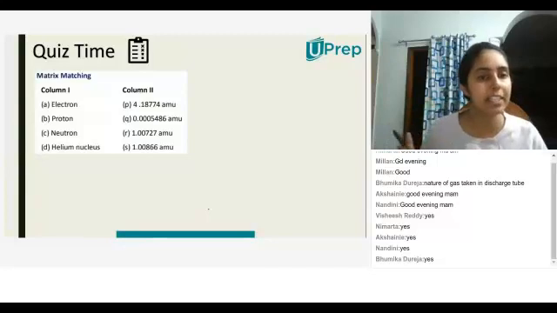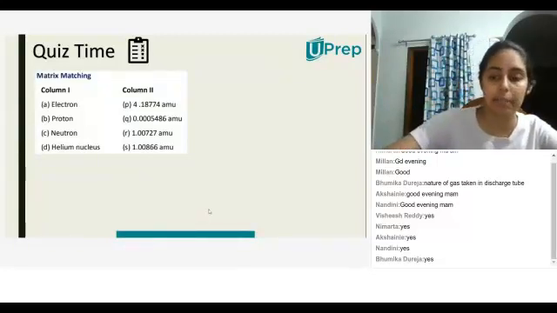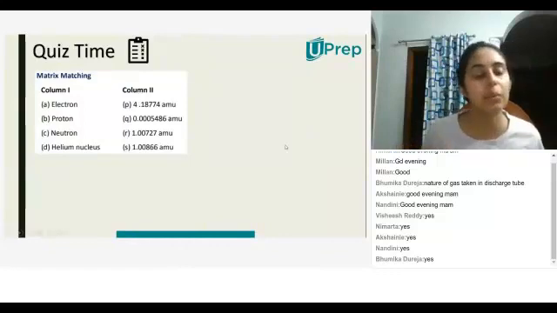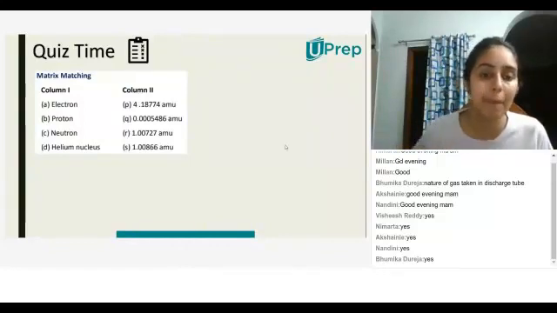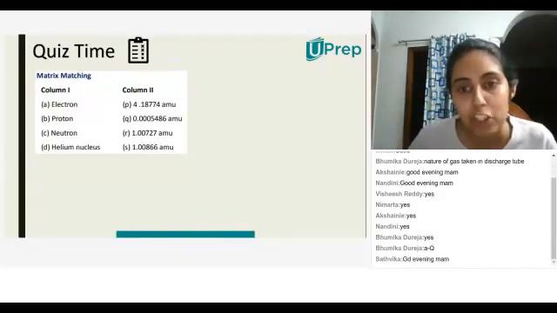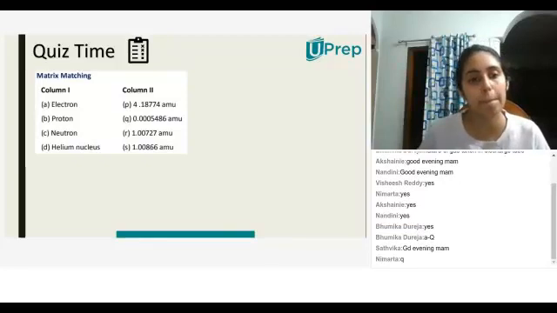Okay, let's see if you guys can do this. Can you match the matrix? So what is column 1? Let's start with A. A would match to Q. Okay, what would B match to?